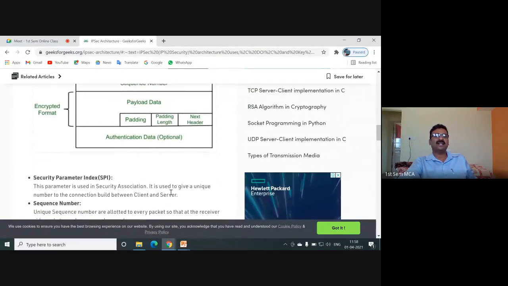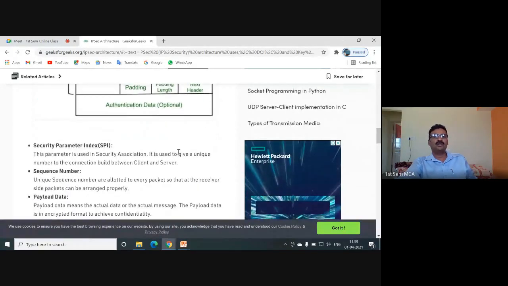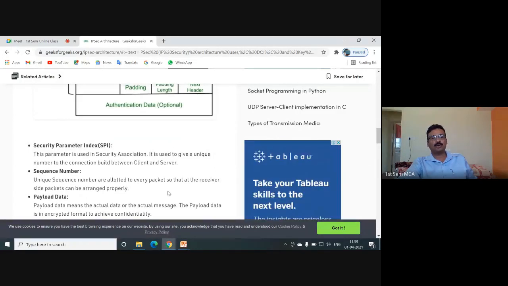Security parameter index, SPI, is used in security association, where security association is a flow established between the client and server. And we use the sequence number. In the TCP protocol also we have used the sequence number basically to have in-order delivery.